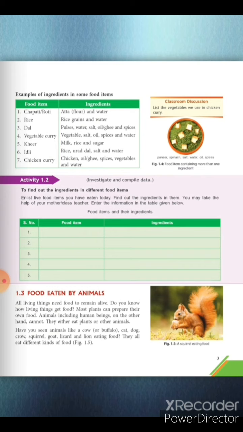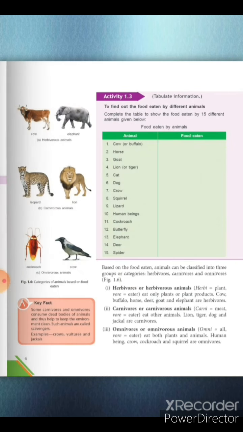Food eaten by animals. All living things need food to remain alive, and animals, including human beings, on the other hand, cannot produce or prepare their own food. We animals or humans depend on other plants and animals for our food. On the basis of food eaten, the animals are classified into three categories. First is herbivores. Herbivorous animals eat only plants.